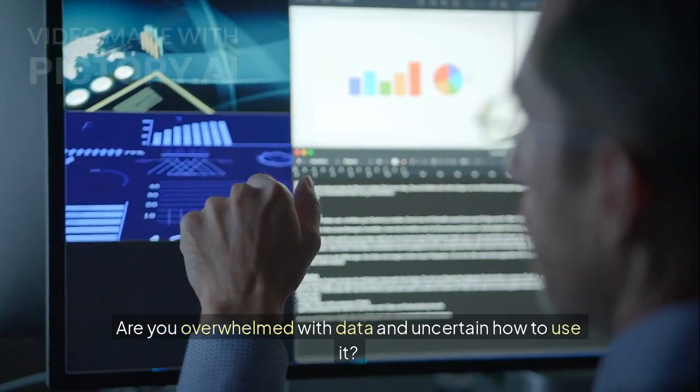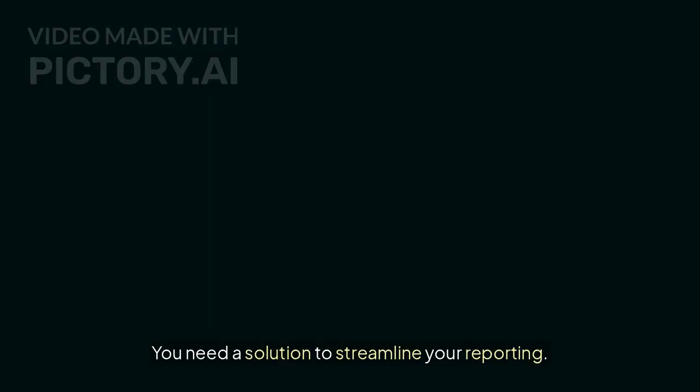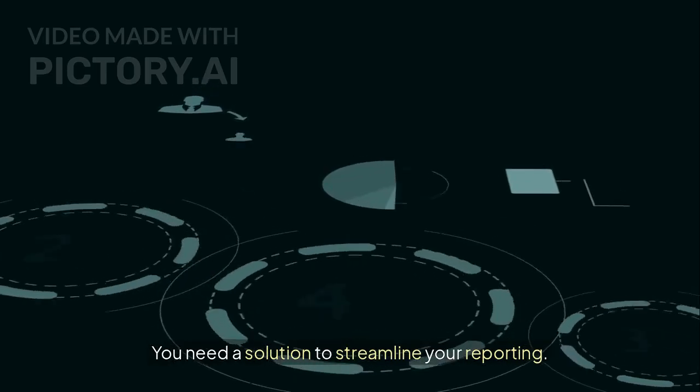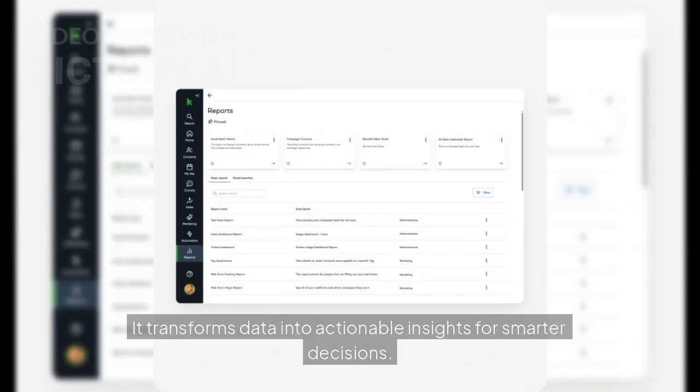Are you overwhelmed with data and uncertain how to use it? You need a solution to streamline your reporting. Introducing Keap, your all-in-one small business CRM. It transforms data into actionable insights for smarter decisions.